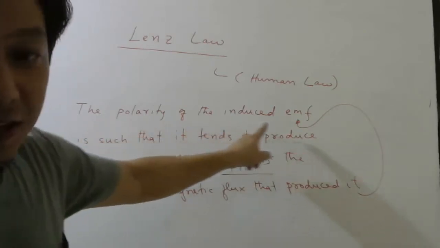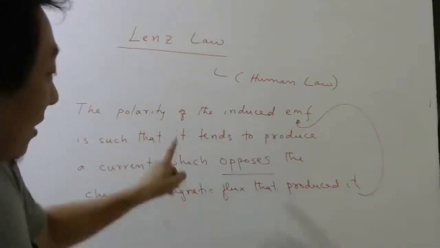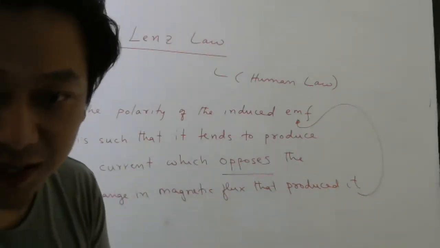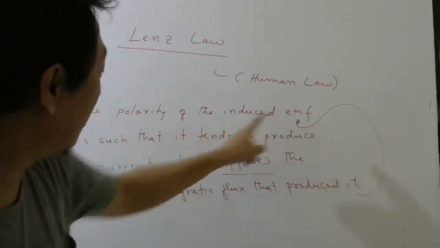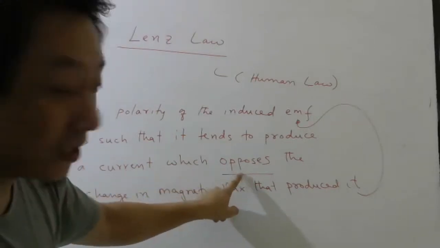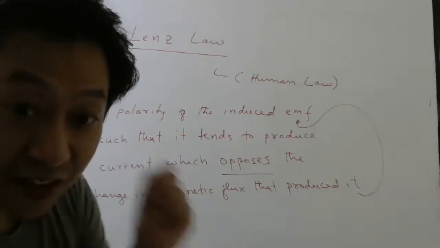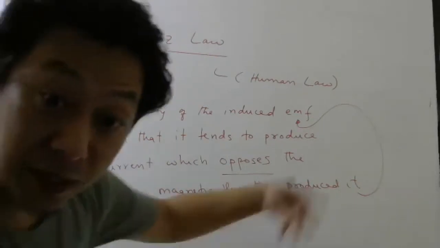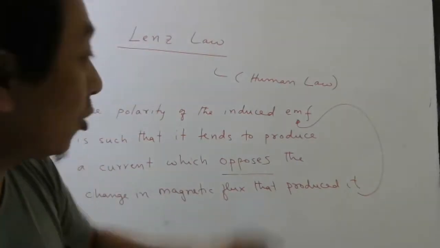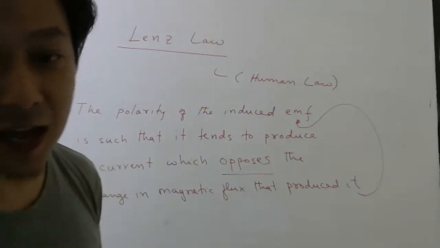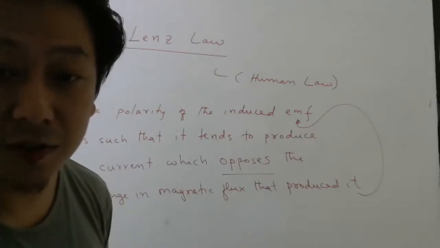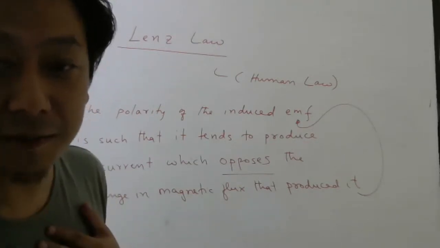The polarity of the induced EMF is such that it tends to produce a current. EMF will try to produce current, yes or no? The polarity of the induced EMF is such that it tends to produce a current which opposes, what does it oppose? The very change in magnetic flux that produced it. So whatever produced it, it opposes that only. Very human law or not? If you ask young people, who produced you? Who produced me, for example?